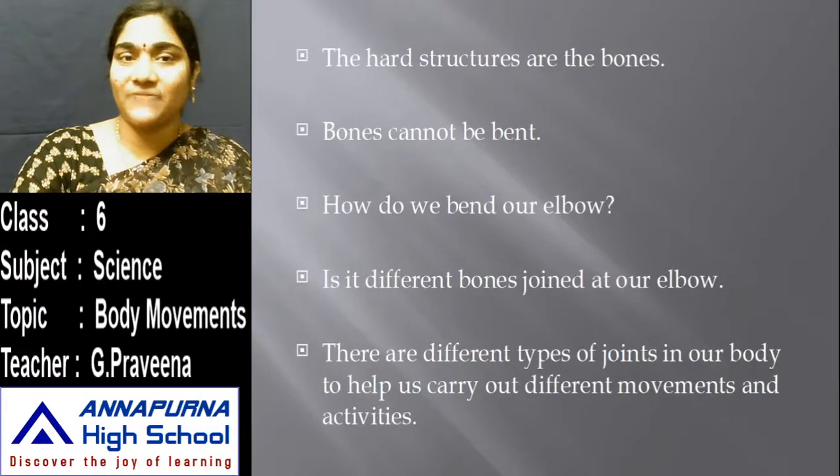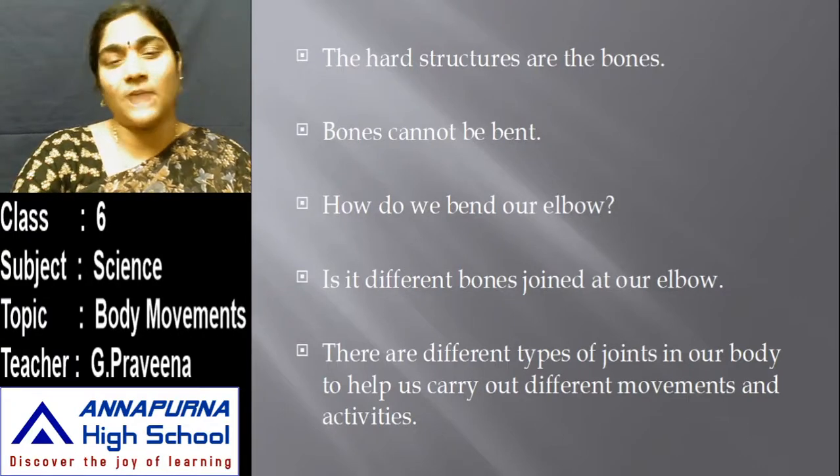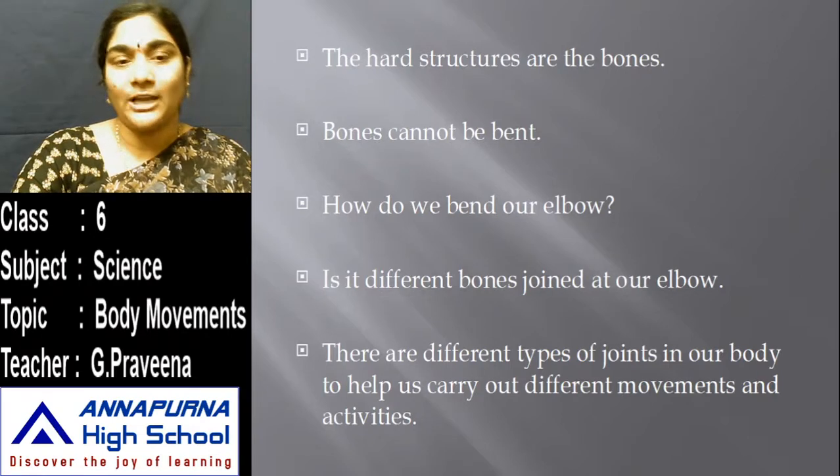These hard structures in your body are called bones. Bones cannot be bent. Then how do we bend our elbow? What is the reason? How can we bend our elbow? Are there different bones which are joined at our elbow? There are different types of joints in our body to help us carry out different movements and activities. Let us learn about these joints in our next video.